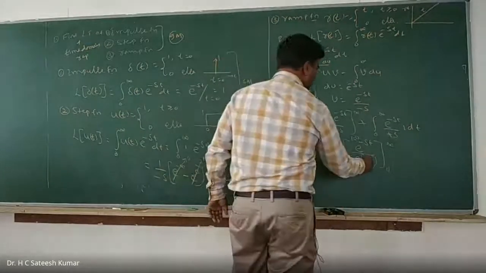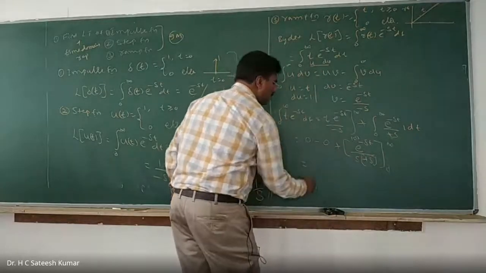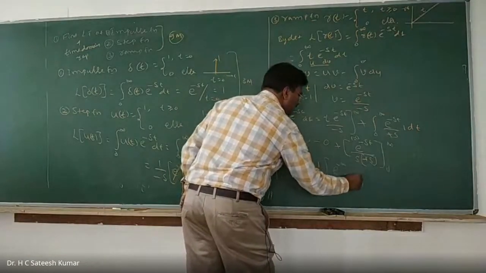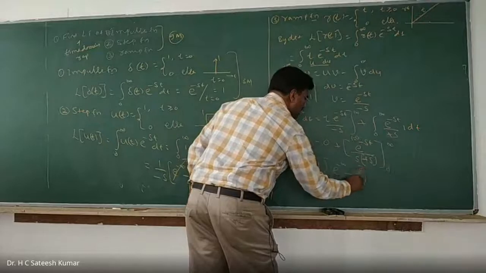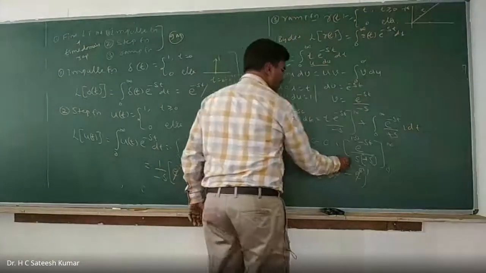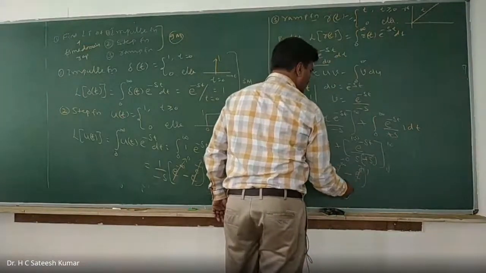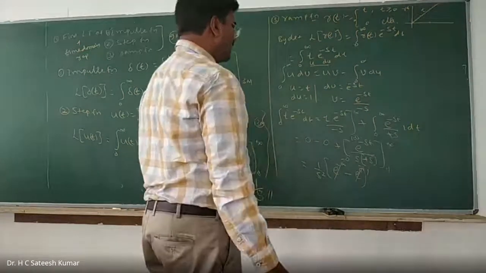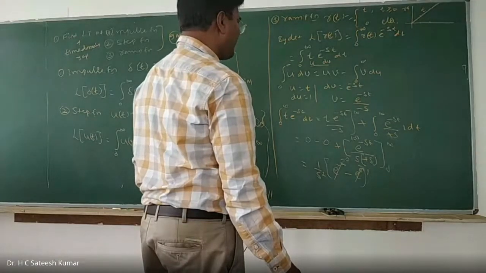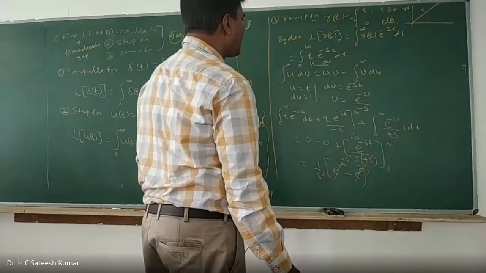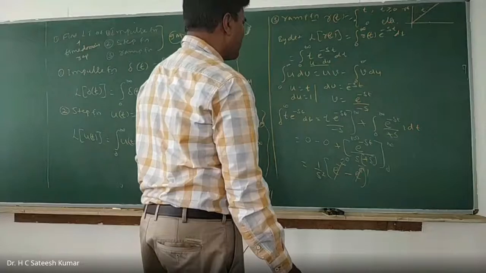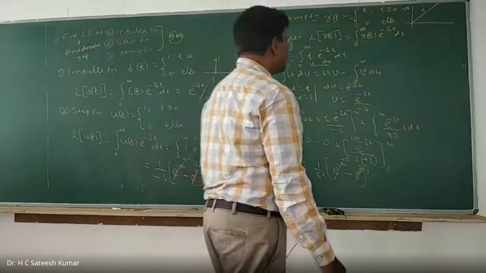You can write it. Minus minus gets cancelled, which is equal to 1 by s square into e to the power of minus infinity minus e to the power of 0. E to the power of 0 is 1. E to the power of minus infinity is what? 0. So already that was cancelled, no? One minus sign. Yes.